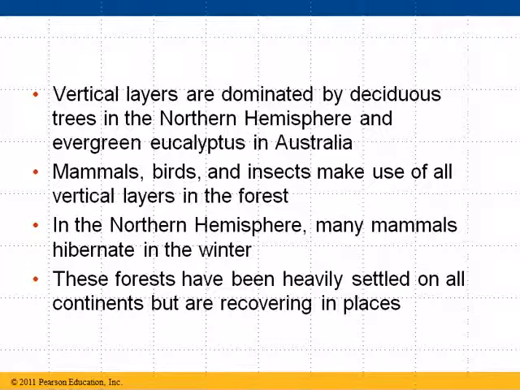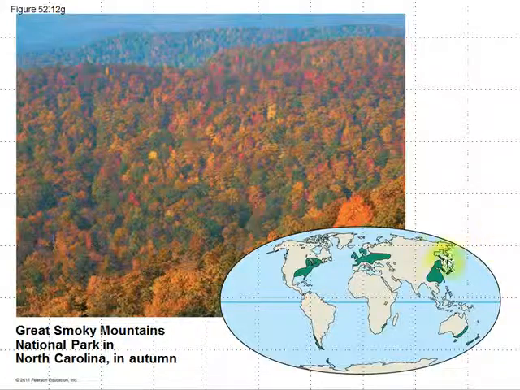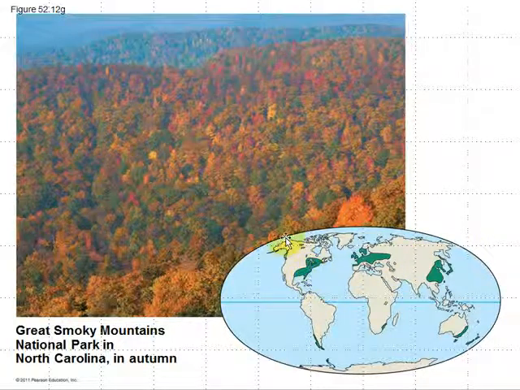So here is Tennessee, the Great Smoky Mountain National Park. This one's in North Carolina, but in Tennessee it looks very similar in autumn. So you can see big chunks of our country are in this broadleaf forest, and they can be quite beautiful. If you've ever traveled up to the Carolinas and Tennessee and go to the national parks, it's a pretty amazing sight, pretty beautiful. Next, let's talk about the tundra.